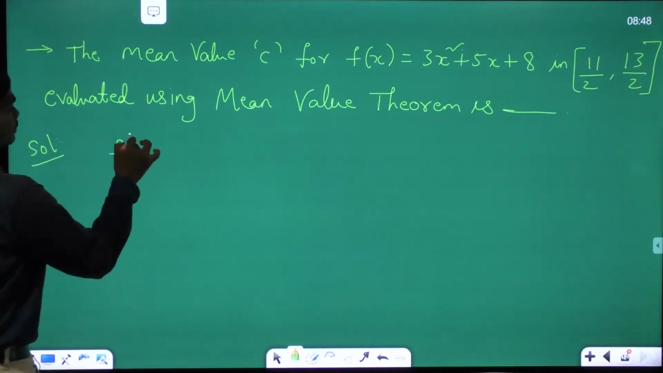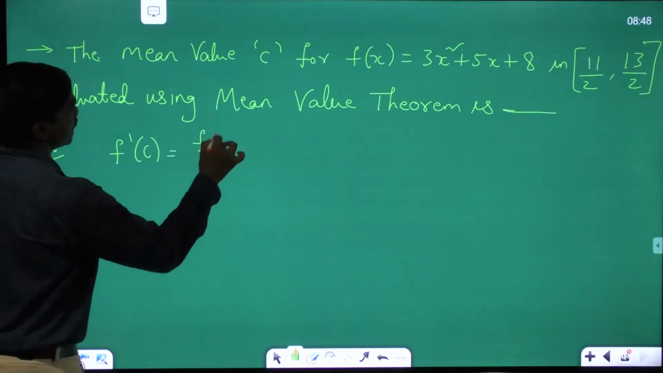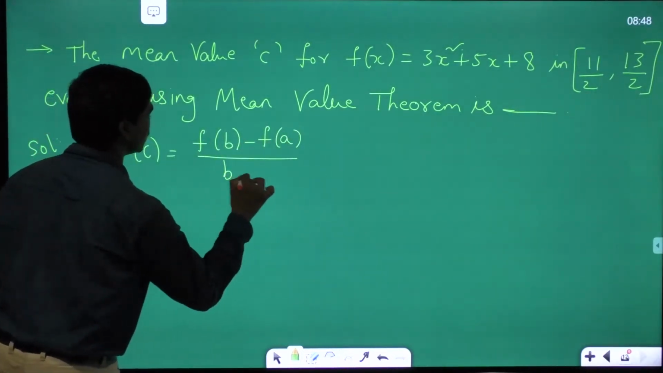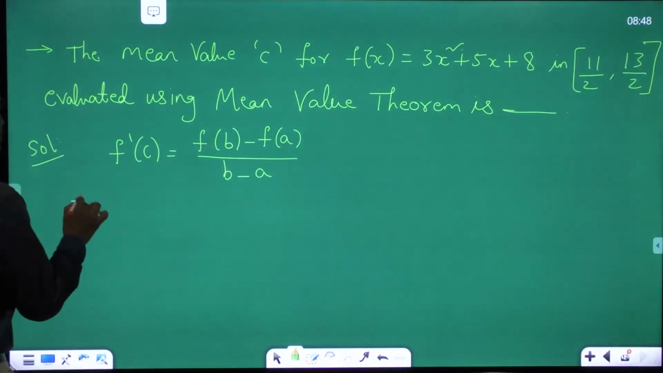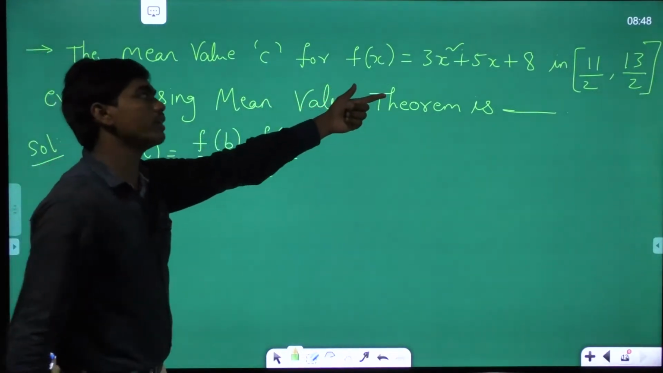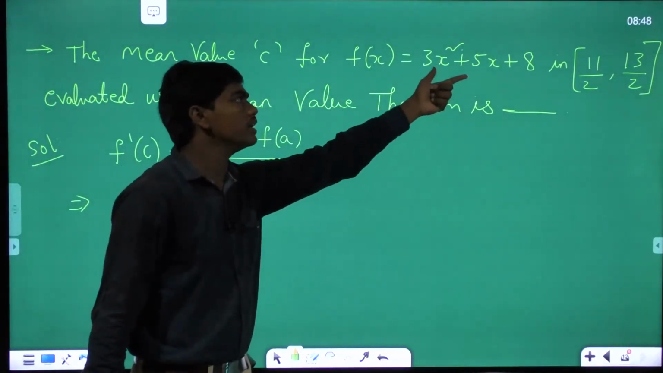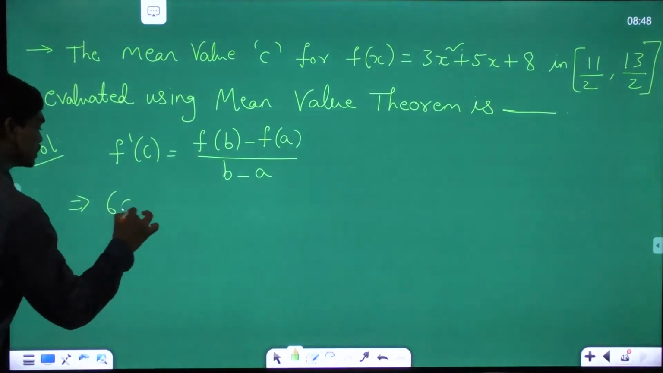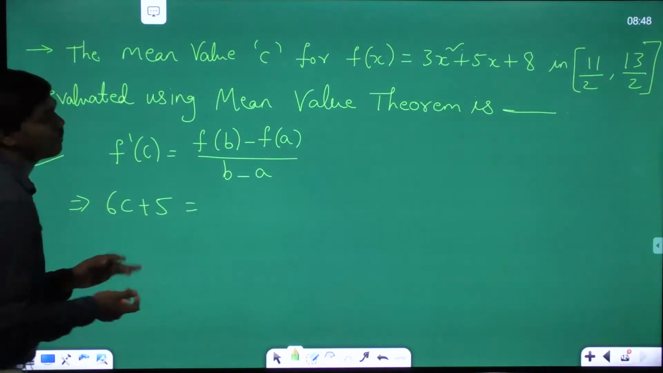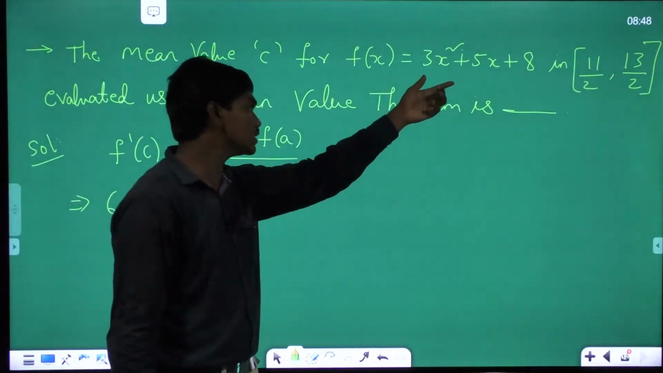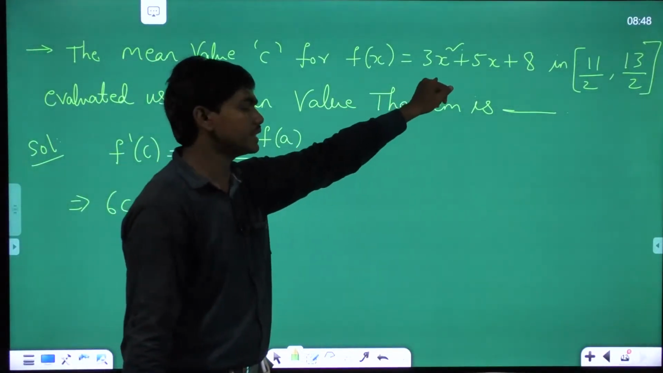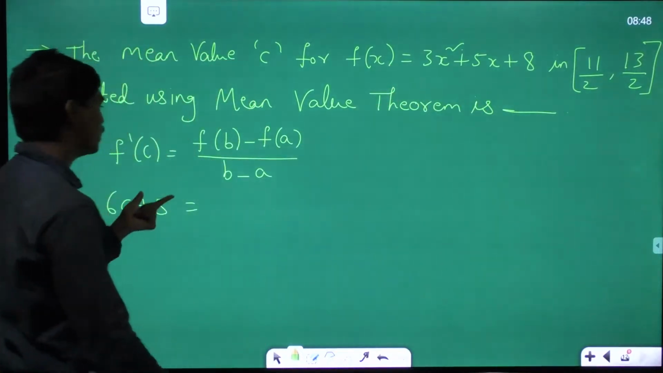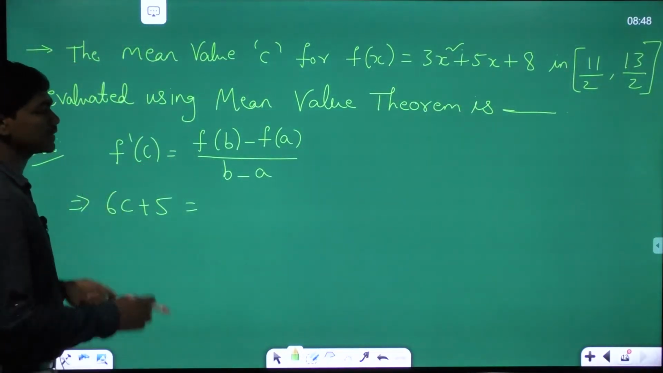What does Lagrange's mean value theorem tell us? f dash of c is equal to f of b minus f of a divided by b minus a. So what is f dash of x? Basically, if f of x is 3x square plus 5x plus 8, then f dash of x is 6x plus 5, correct? So f dash of c is 6c plus 5. Directly, I'm writing this. I hope you can differentiate this well. This is a simple function. Differentiation of 3x square is 6x, plus differentiation of 5x is 5. So 6x plus 5, and since we are putting it at c, 6c plus 5 is the answer.